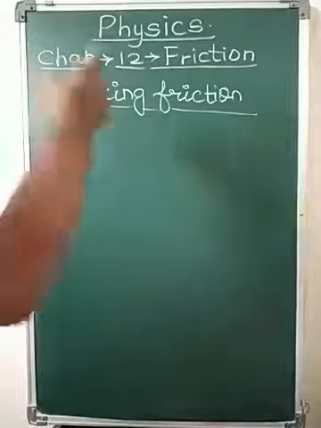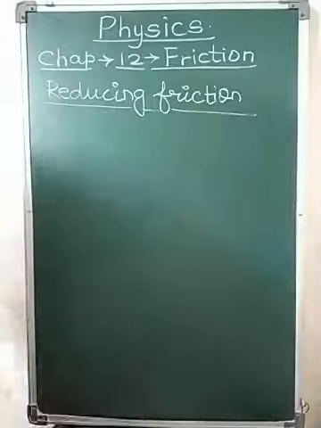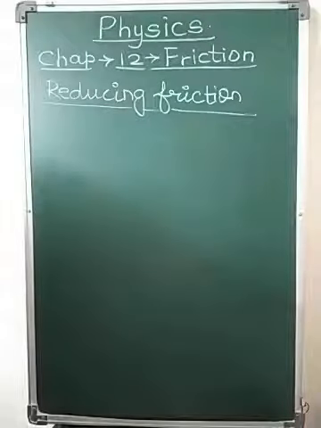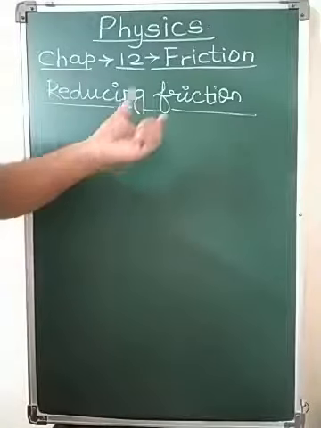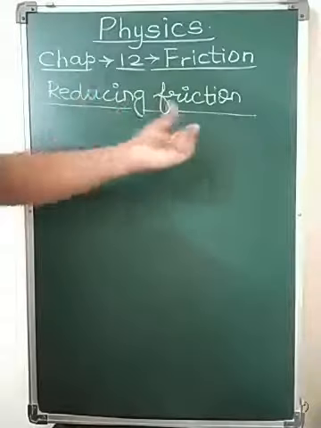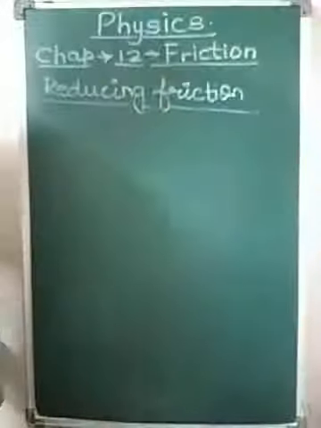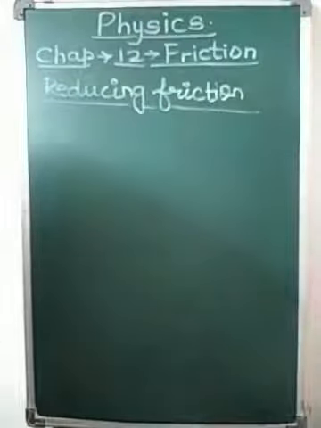So now we have seen the disadvantages of friction. If friction has disadvantages, then it is necessary that we reduce that disadvantage, or in other words, we should reduce the friction. If we reduce the friction, the disadvantages caused by friction, that is the generation of heat and the wearing out of machine parts, can also be reduced.